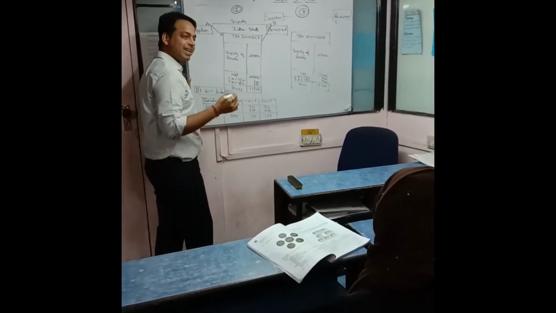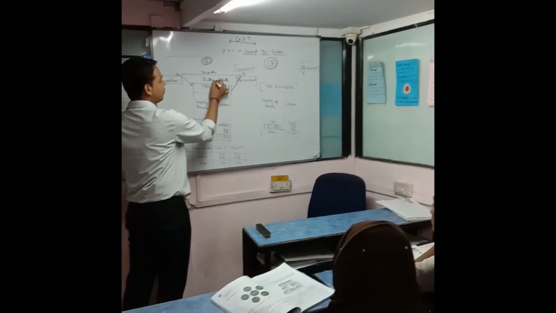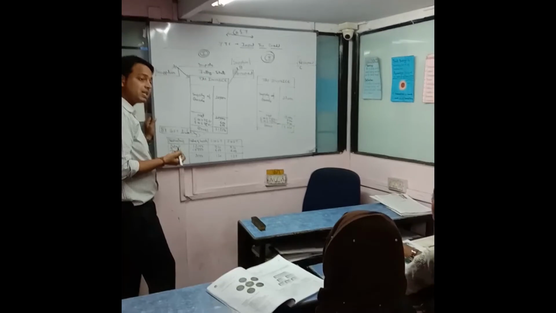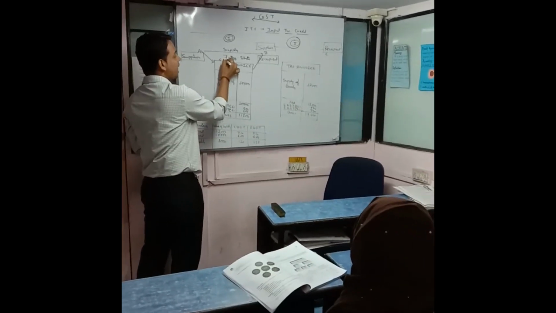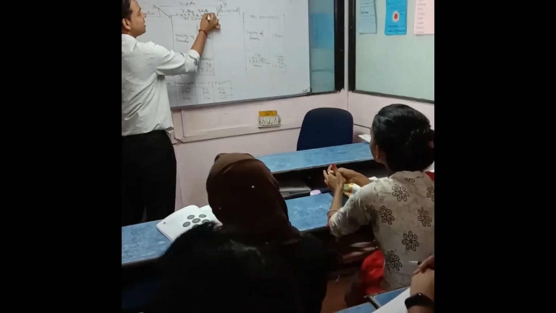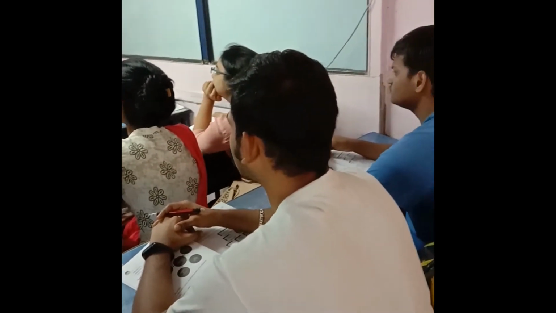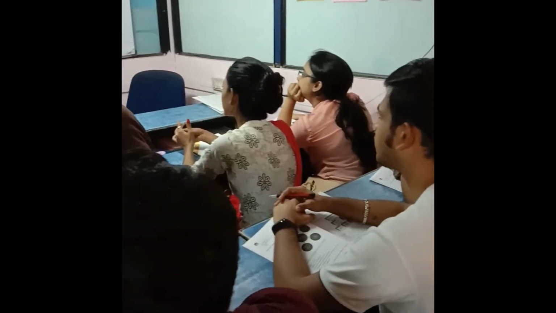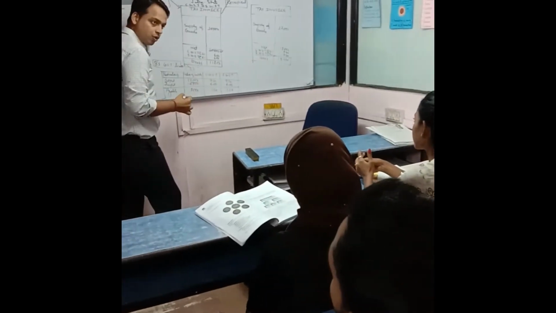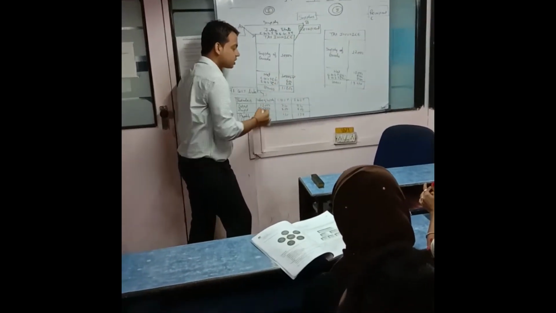But in the intrastate, which nature of duties and taxes, what types of GST are levied? The CGST and the SGST are levied, right? Here, if Mr. A supplies the goods of rupees 10,000, the rate of GST is 6% CGST and 6% SGST.